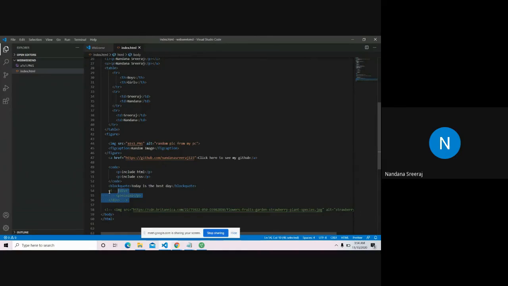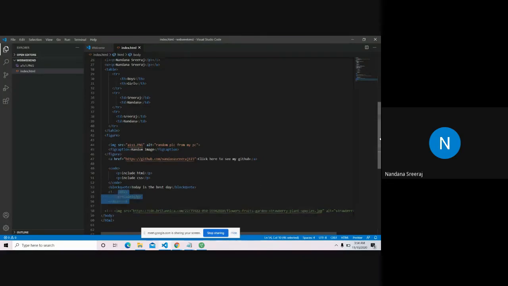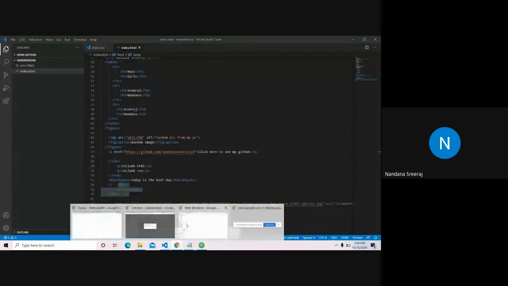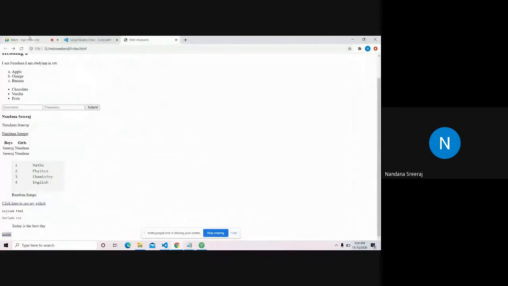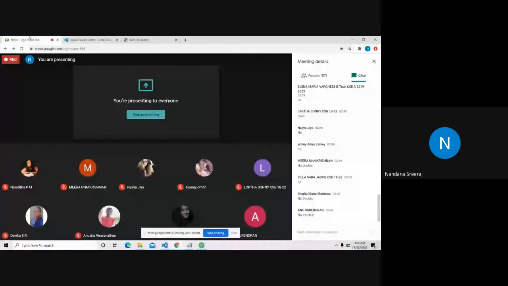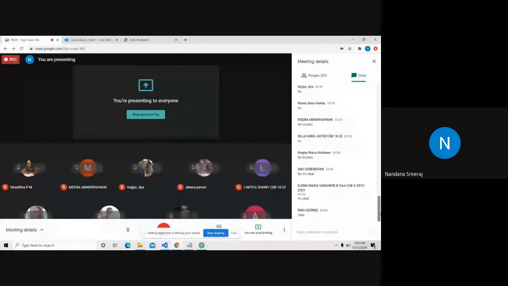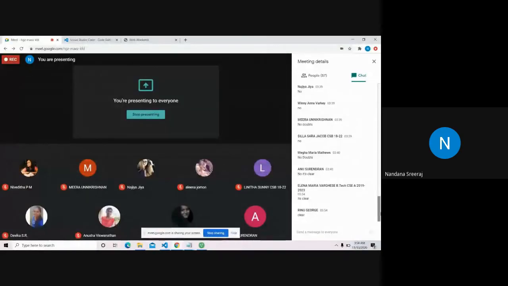So that is about HTML, the most common tags that we use. Any doubt about any tag that you've used, any tag about setting up, any doubt about the whole session? We have come to the end of the HTML part. So if you have any doubt,